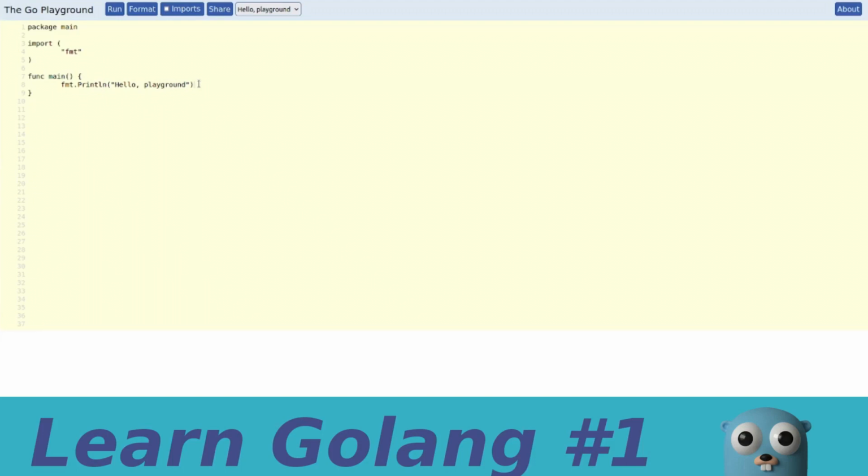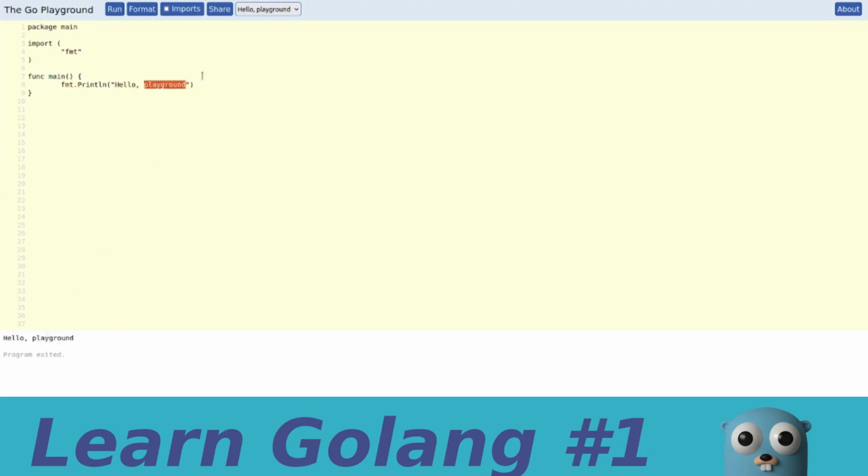So in fact, if we try to run this program, it yields the string hello playground. Also to explain what fmt.Println does, and you have seen it now that we have run the program, it precisely prints out the string hello comma playground.